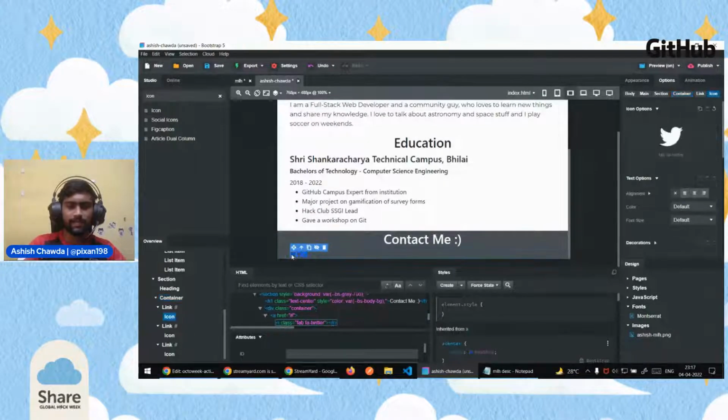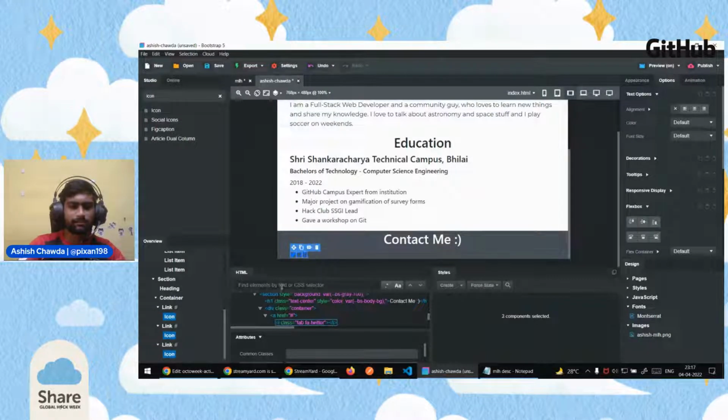So what I'll do is I'll select all icons at once. So click on first icon and click on command or control and click on other icons also. So we have selected 3 icons selectively at once. If you are facing any difficulty while selecting it on screen, you can do the same here also. So if you click on icon here and press control and then click on other icon, so it will get selected.